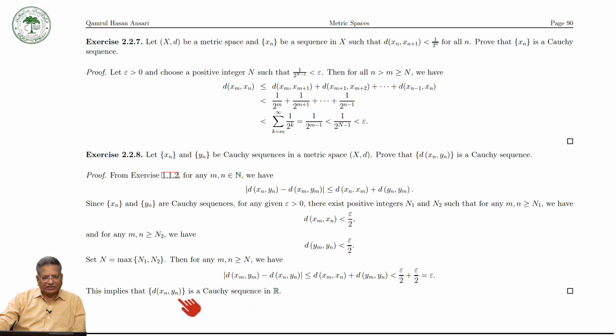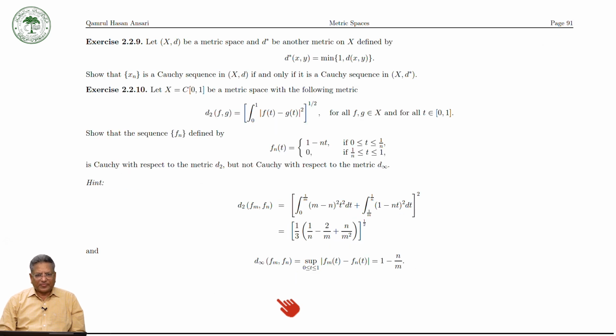So this implies that this is a Cauchy sequence in R. So these were the exercises related to convergent and Cauchy sequences. We can have some more exercises, not too many.